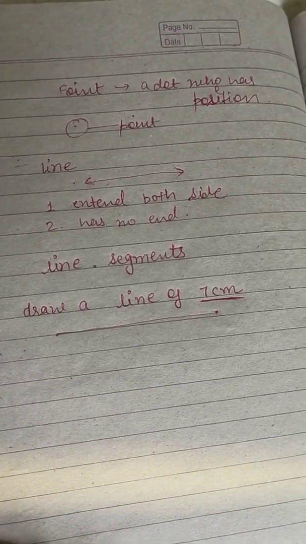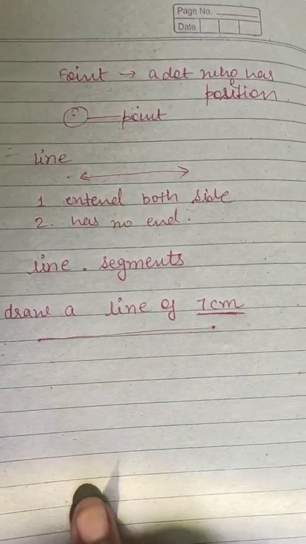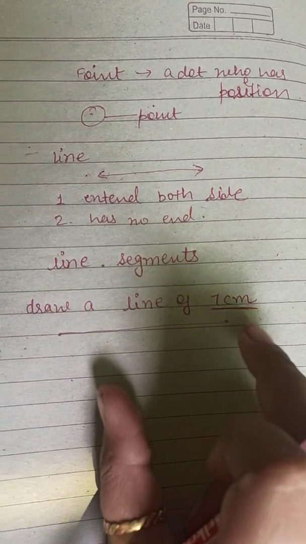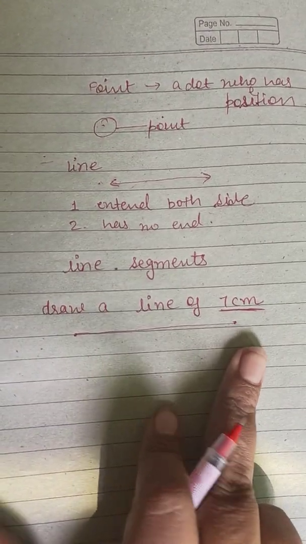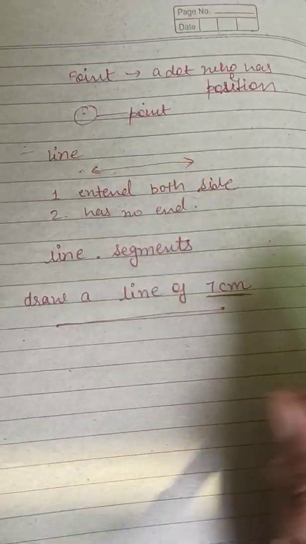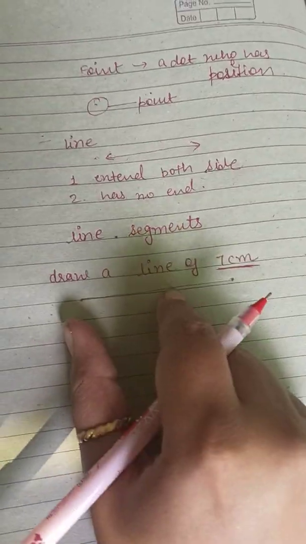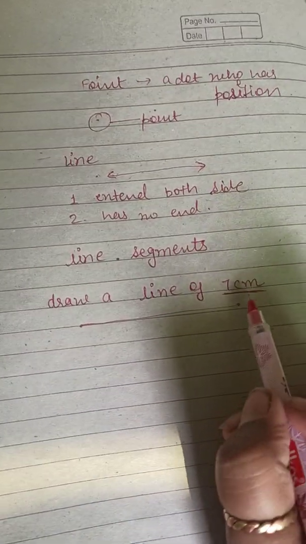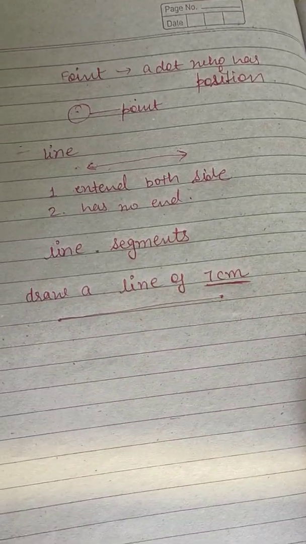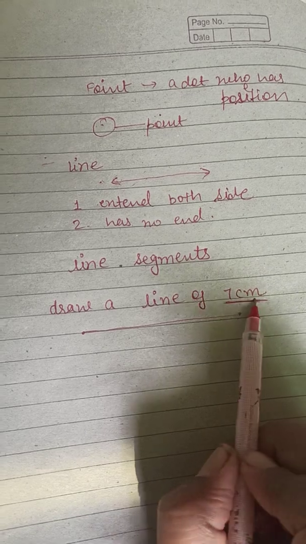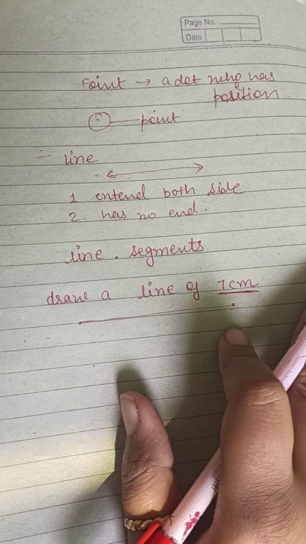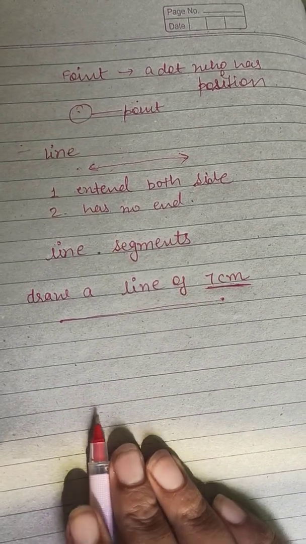Right students? Now the second point in line segment: if this length is fixed, it means it can't be extendable. You can't extend it. You can't increase it. Neither can you draw it 6 centimeter nor 9 centimeter. It is given that you have to draw this 7 centimeter. So it means you have to draw this 7 centimeter.